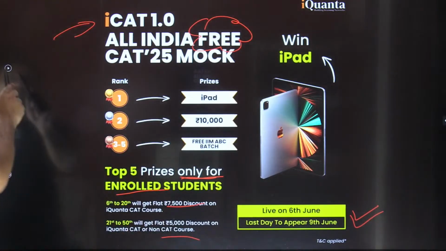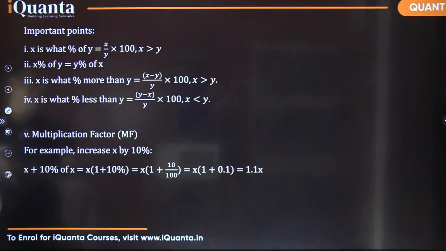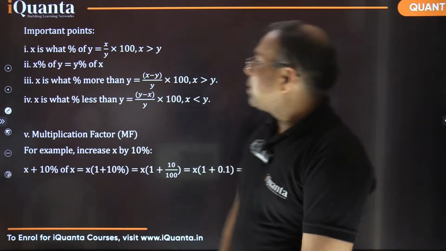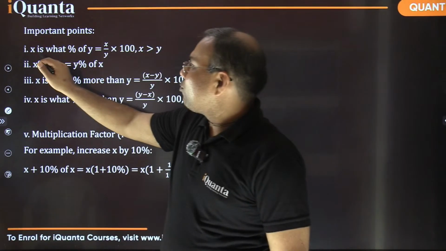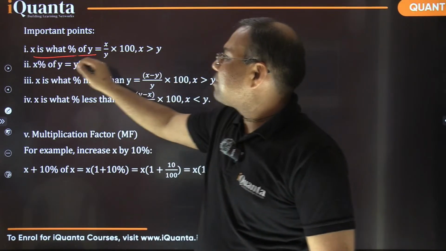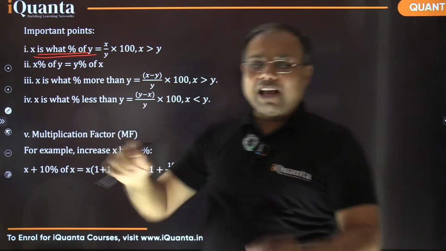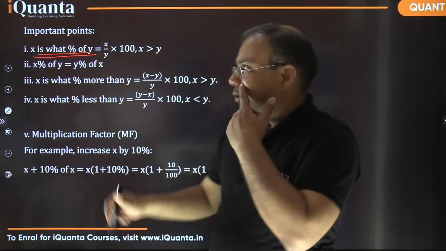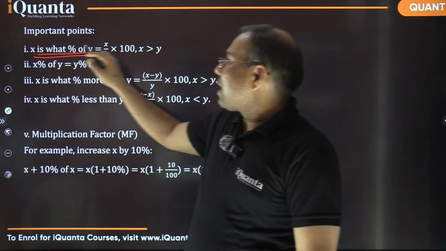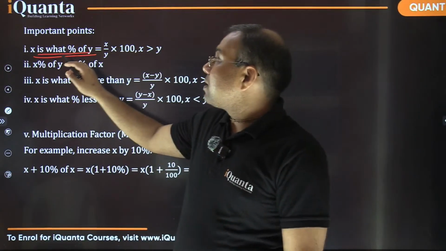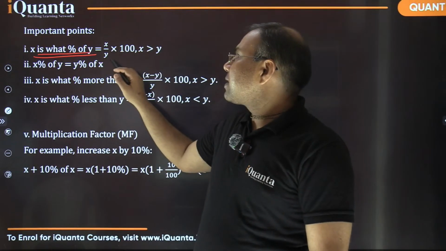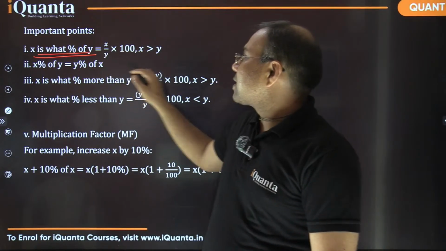Okay, I'm moving further now. So here it is. That's what we were discussing: X is what percent of Y. Sometimes you have a question like that. We have a certain amount, and this is what percentage of Y. So how to calculate that? Whichever we want to compare, X, that will come in the numerator. So what percent of Y? We are comparing with Y, so Y will come in the denominator into 100. That gives you X by Y into 100.